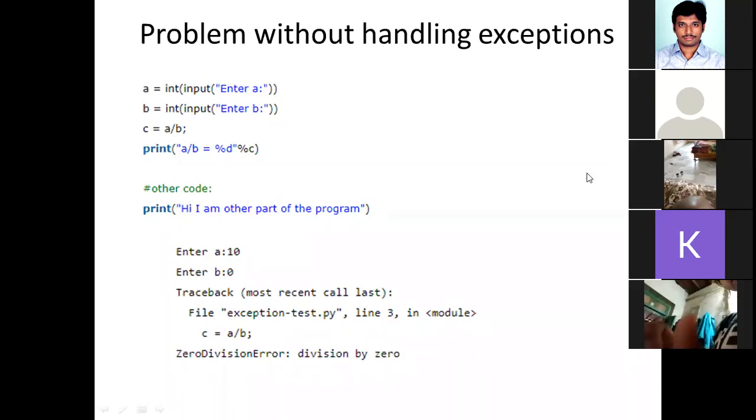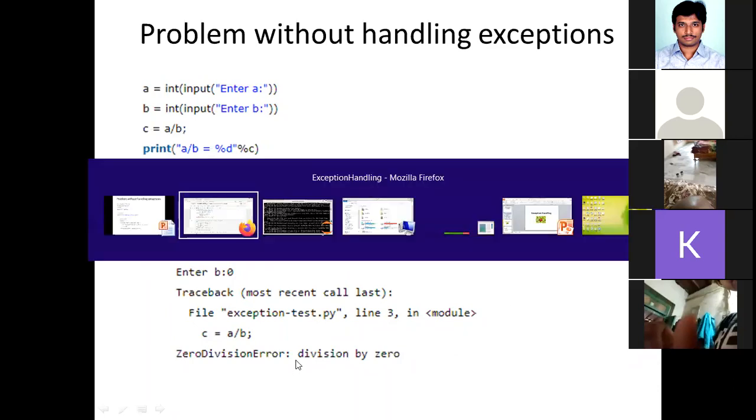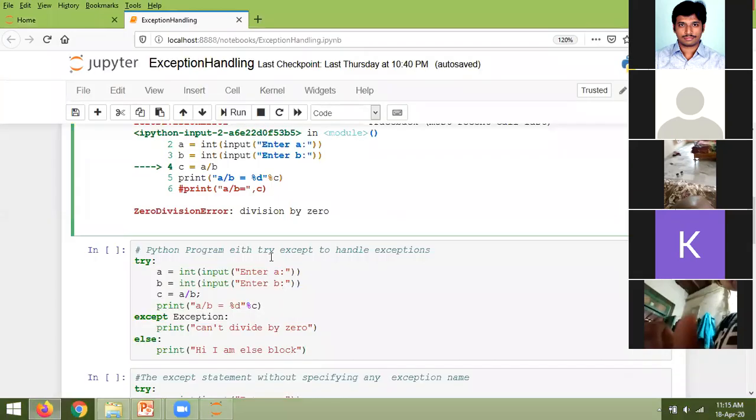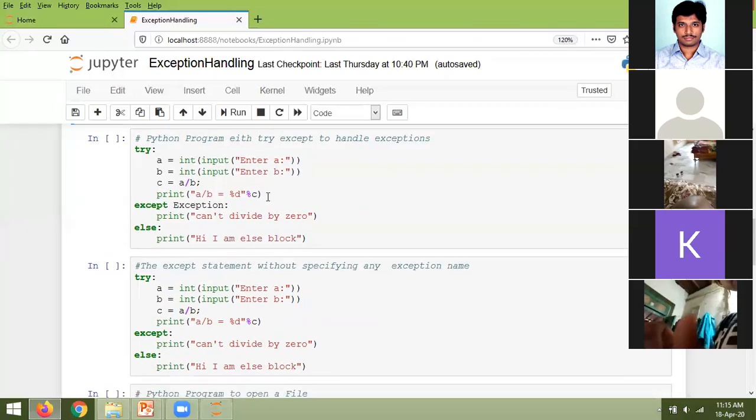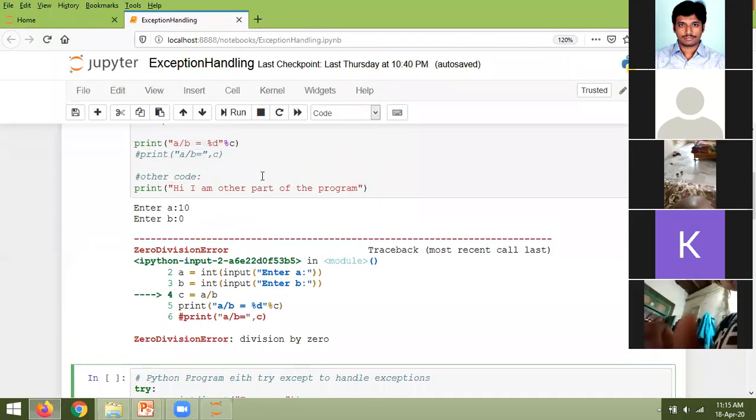Now, if we give C equal to A by B in line 6. Again, I go to the Jupyter notebook, line 6. It is not an A by B statement. Look at this. This is specified in double quotes. Why? Because I want to get the output in double quotes like this. Once again, I'll run the program.